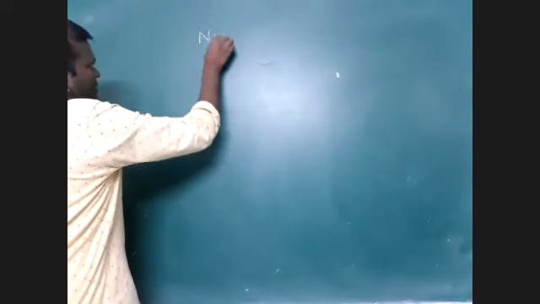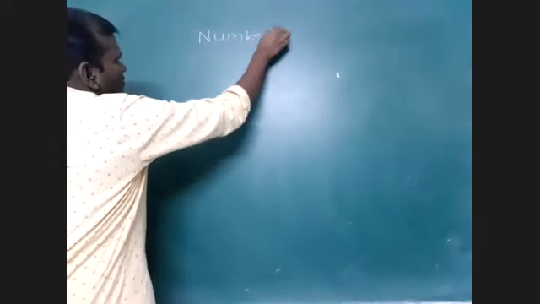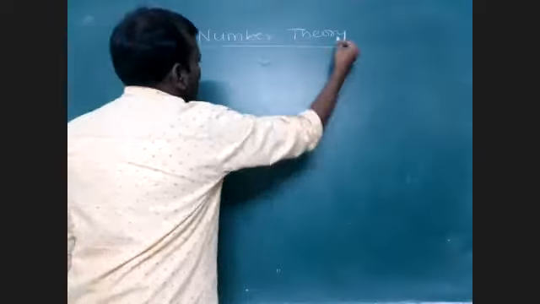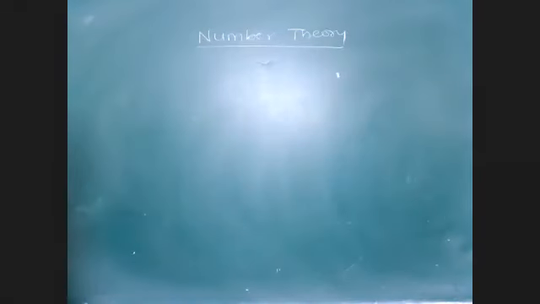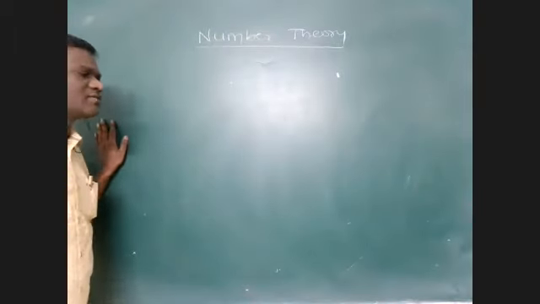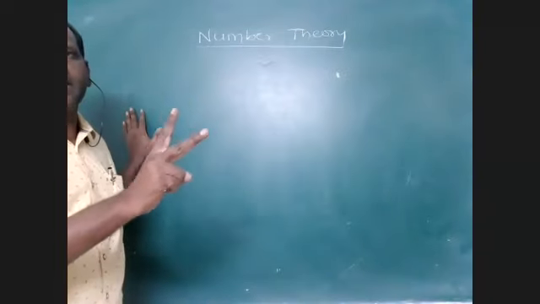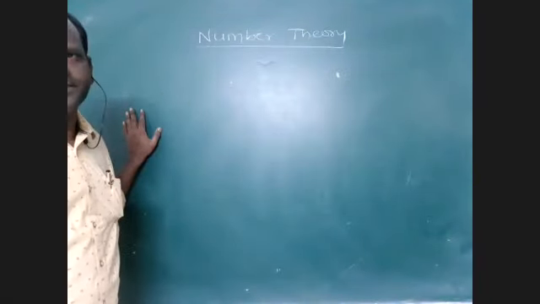First thing in number theory, what is its weightage in each stage of the examination? Actually, in Olympiads, to crack any stage of the Olympiad examinations, number theory and plane geometry, these two are very important.